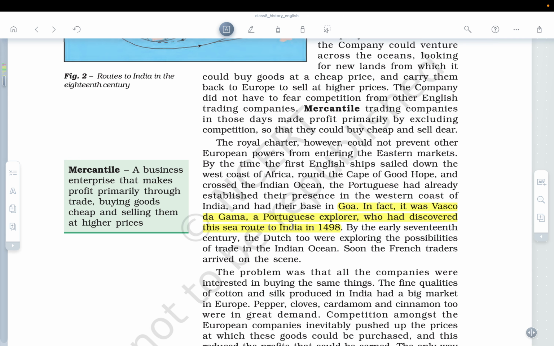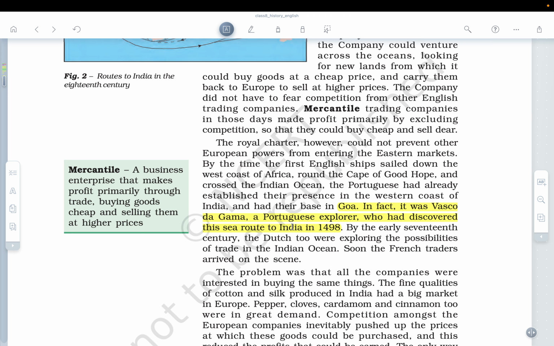By the early 17th century, the Dutch too were exploring the possibilities of trade in the Indian Ocean. Soon, the French traders arrived on the scene. All right. So I would like to give reasons why the Europeans, specifically these Portuguese, these Dutch, and the French, the Britishers, became so much interested in the East, or specifically in India. We will explain that in the upcoming lecture also.